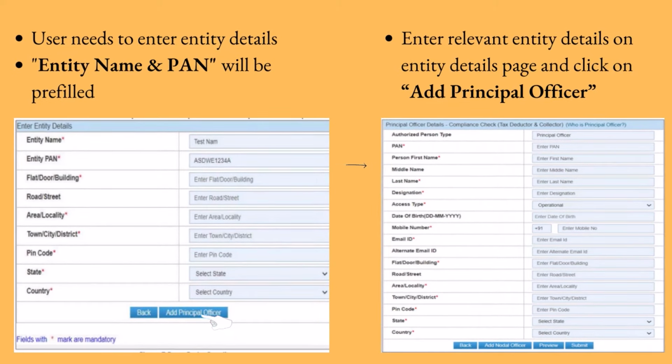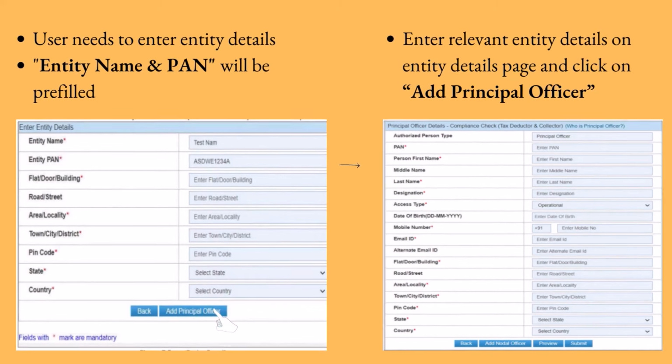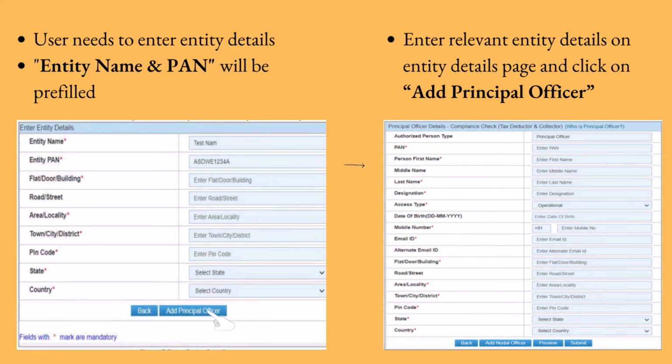To add Principal Officer details, click on Add Principal Officer button. Please note, Principal Officers are nothing but authorized person in an entity. Enter Principal Officer detail on the Principal Officer details page.